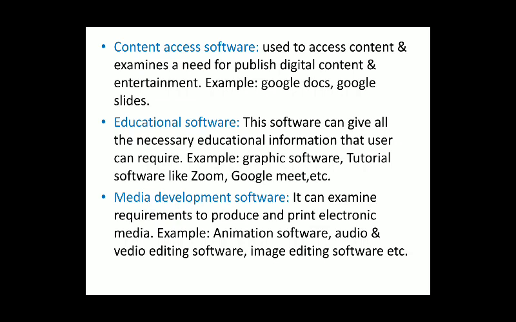So in the software part, we have divided software into two types: application software and system software. All these types can be included in application software, and system software and application software are the only two types of software. I hope you have understood both application software and system software.